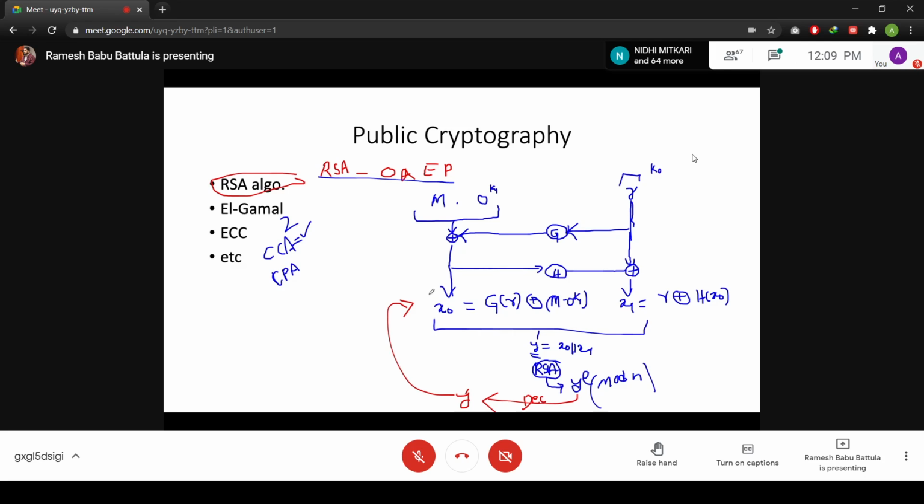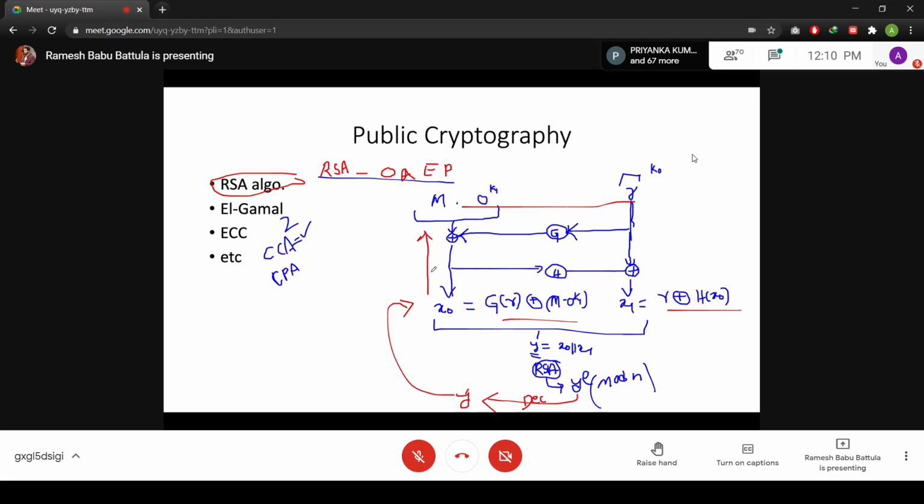Again, you have to move in this direction. These are simple XOR. Again, you divide that X0 and X1. You provide this X1 as an input to this XOR function. And again, you need to parse these two values, and go back so that you will get back your M followed by zeros and followed by your random value. Discard all these values, then you will get back the original message.